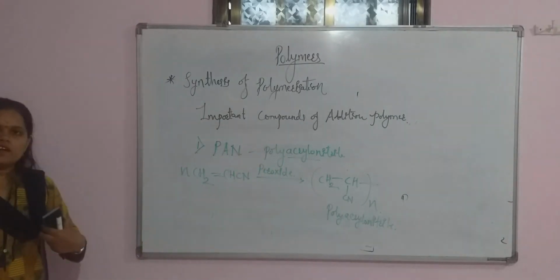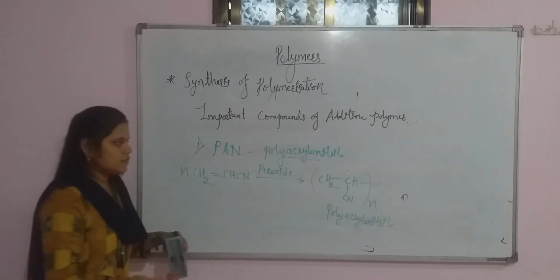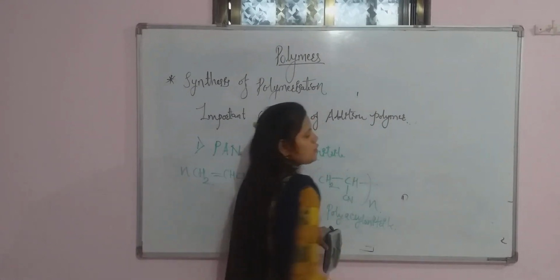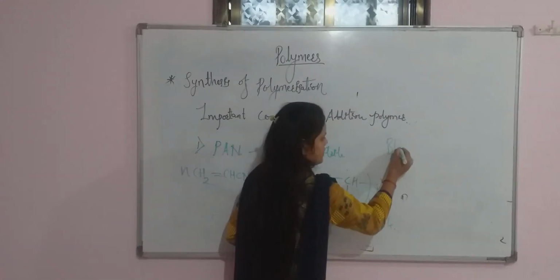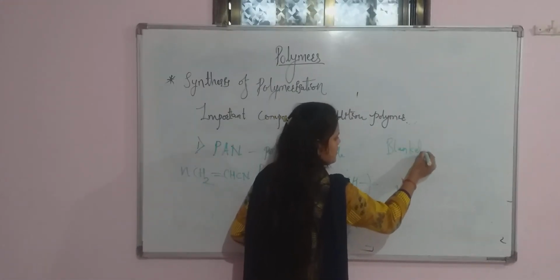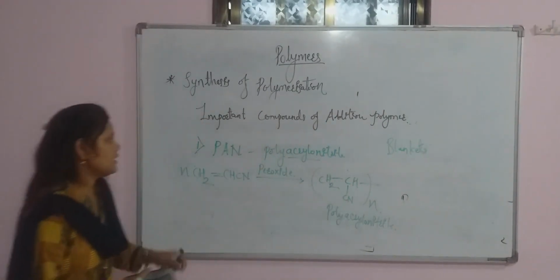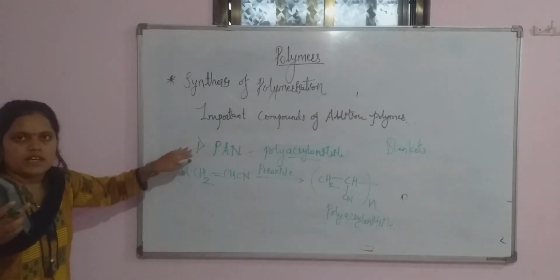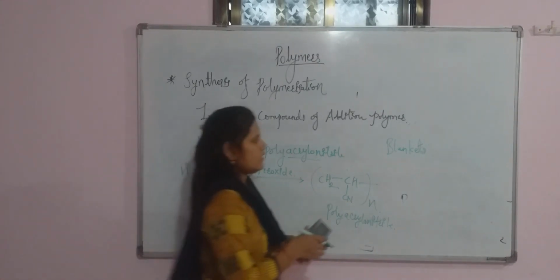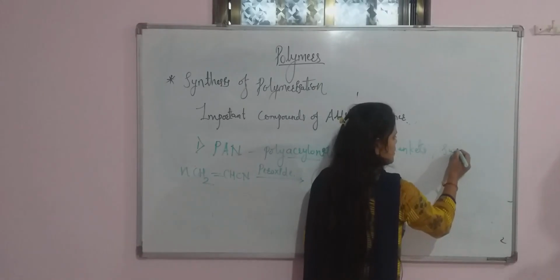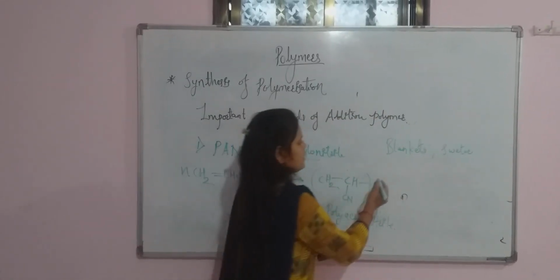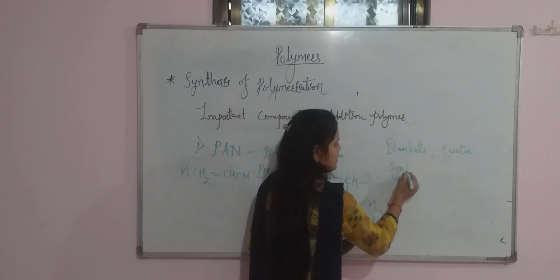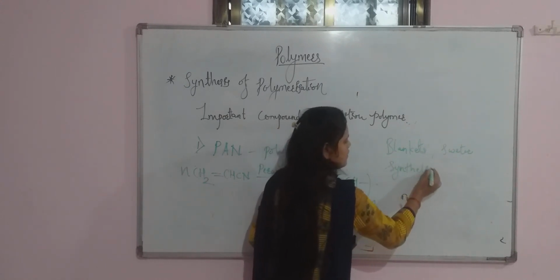Okay, this polyacrylonitrile is used to make sweaters and also blankets. Remember what is the use of this polyacrylonitrile? We can use it to make a blanket or sweater, and also to prepare synthetic fiber.